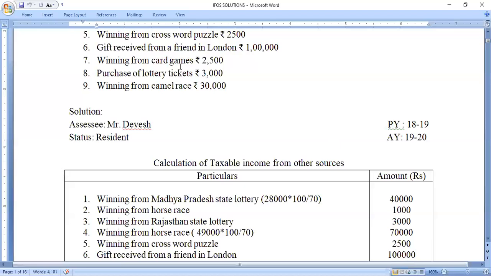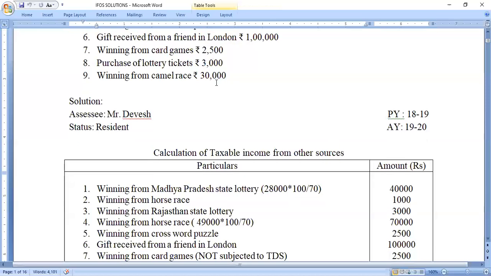Next, winnings from card games, rupees 2,500, which is less than 10,000. So 2,500 is the grossed up amount. We have taken gross winnings from card games not subjected to TDS, rupees 2,500, because it is less than 10,000. Next, they have given the purchase of a lottery ticket.